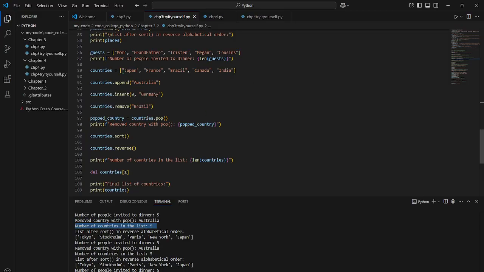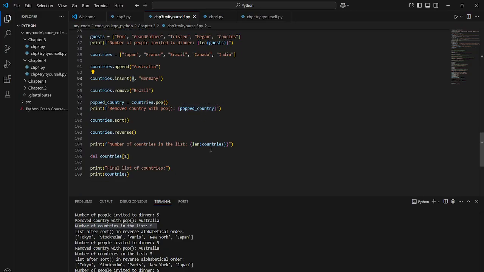Insert will put Germany at the front of the list because of the 0 here. You could put any number there and it will place it in that position. Then .remove will remove Brazil from the list, and countries.pop will remove the popped country. Then you can sort it into alphabetical order and reverse it again.